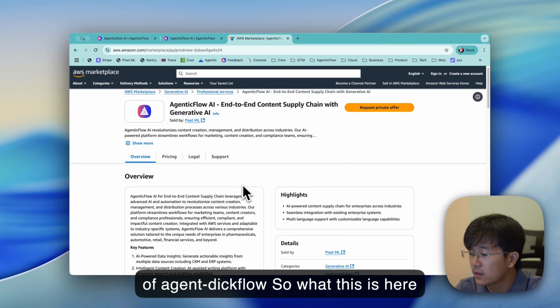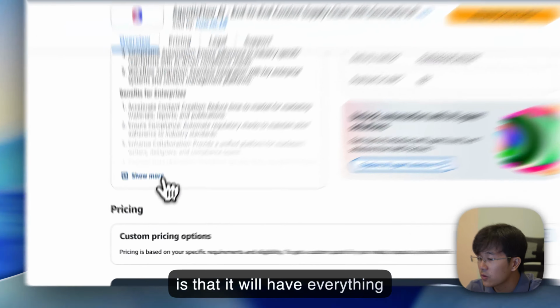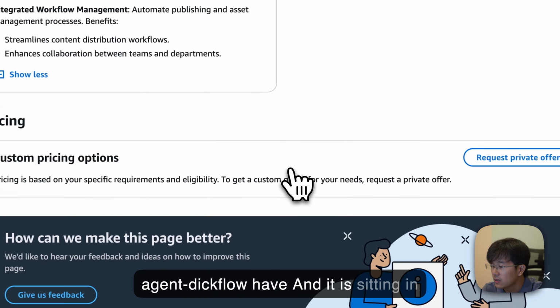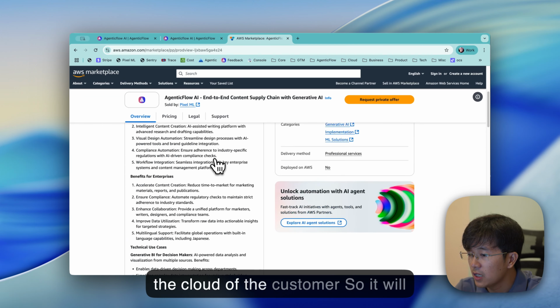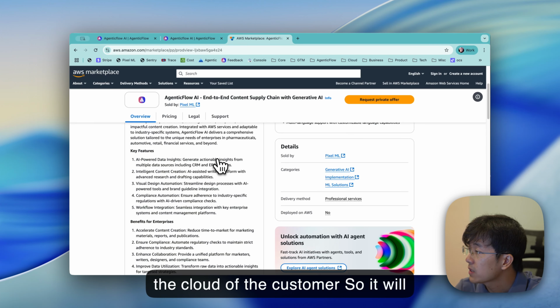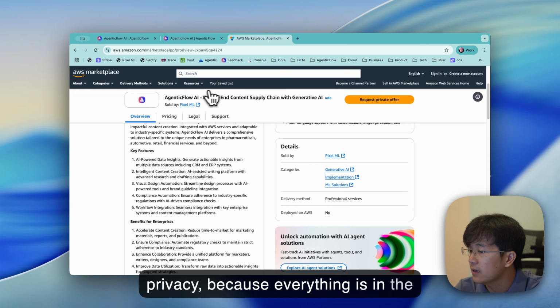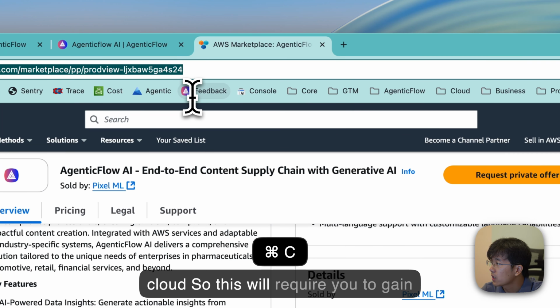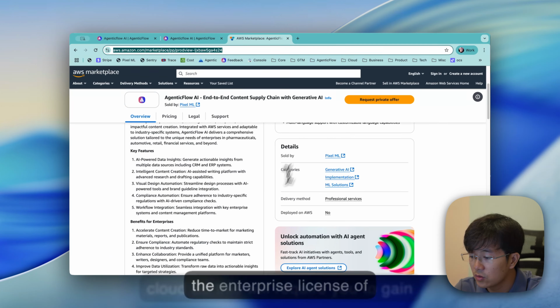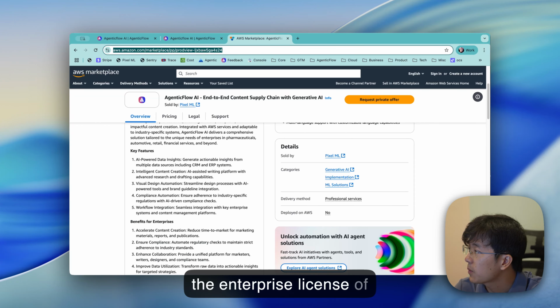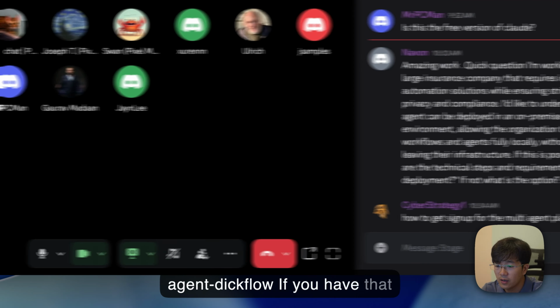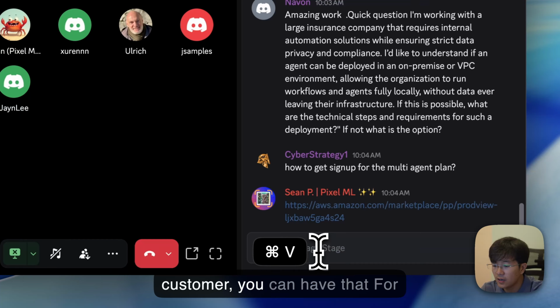It will have everything AgenticFlow has, and it is sitting in the cloud of the customer. So it will be fully compliant with security and privacy, because everything is in their cloud. It will require you to gain the enterprise license of AgenticFlow. If you have that customer, you can have that.